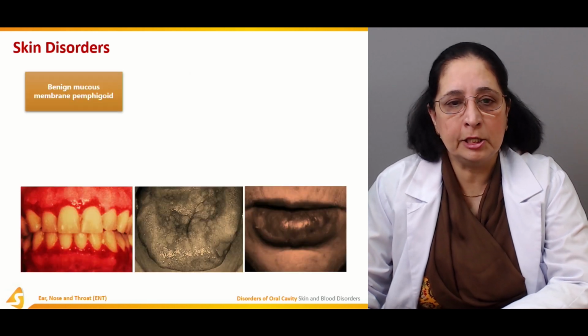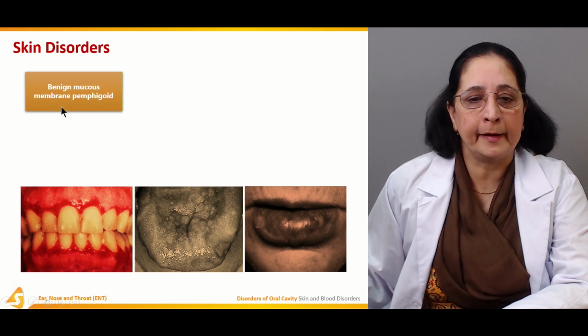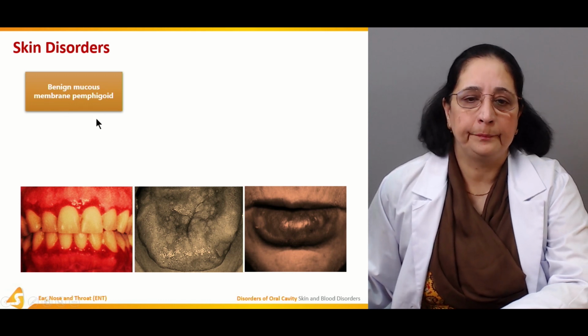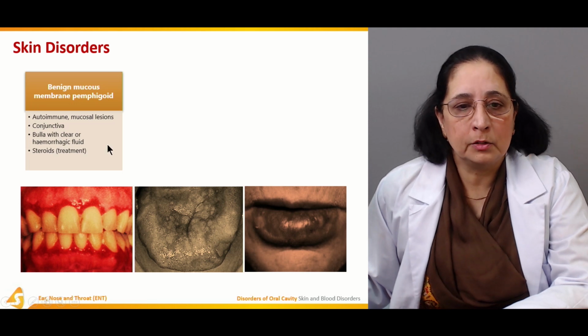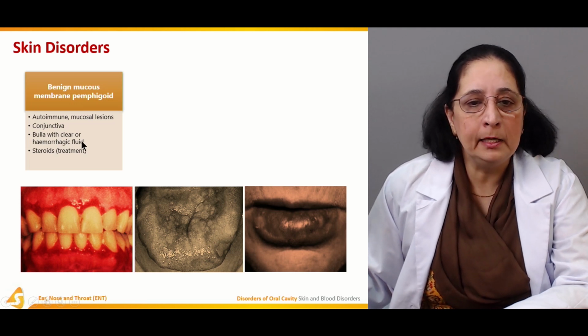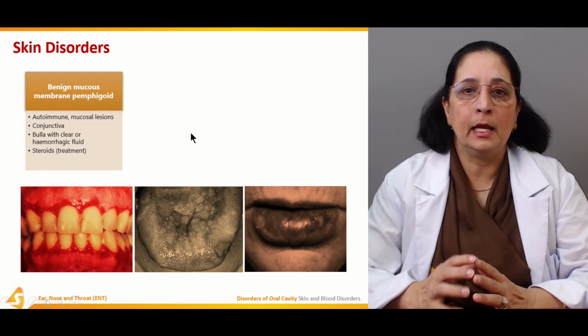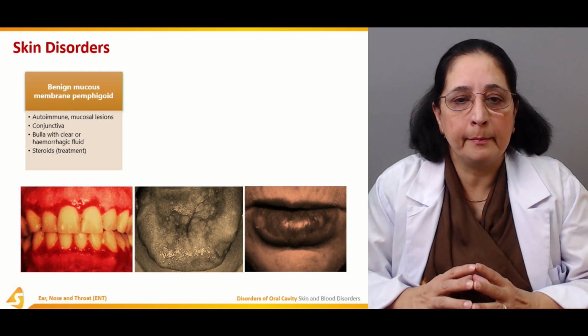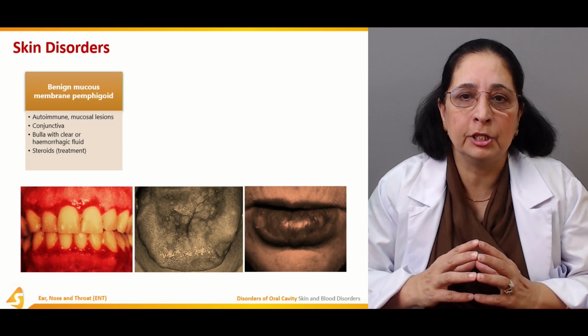Some other skin disorders include the benign mucous membrane pemphigoid: autoimmune mucosal lesions, conjunctiva also involved, bulla with clear or hemorrhagic fluid, treatment steroid. So again, benign mucous membrane pemphigoid in which there is bulla formation.